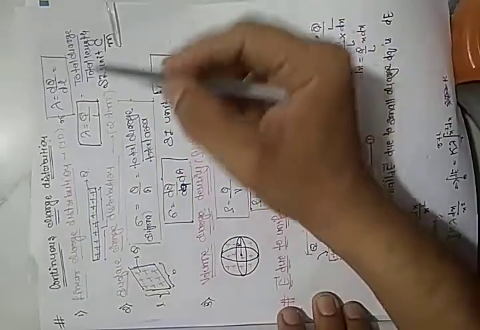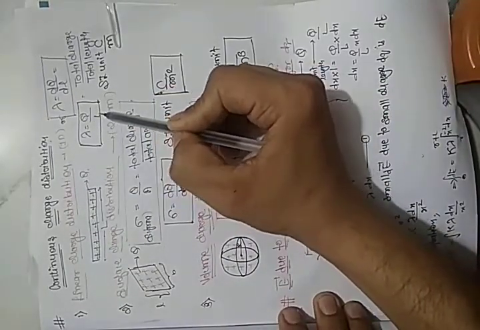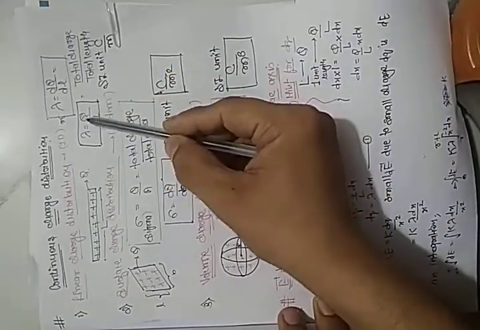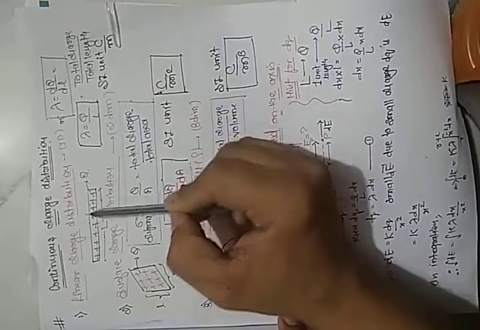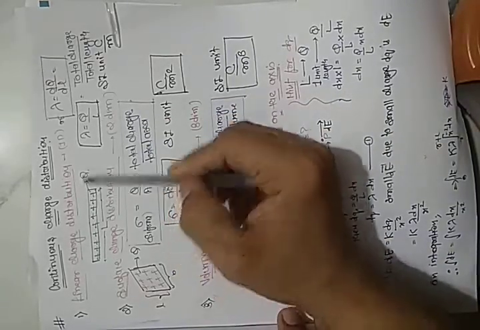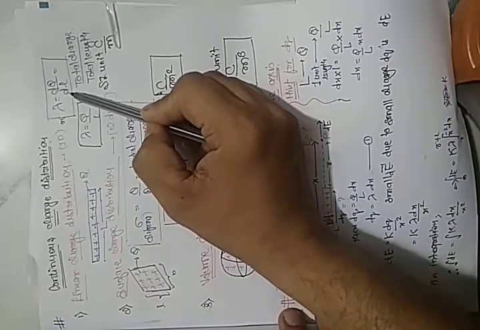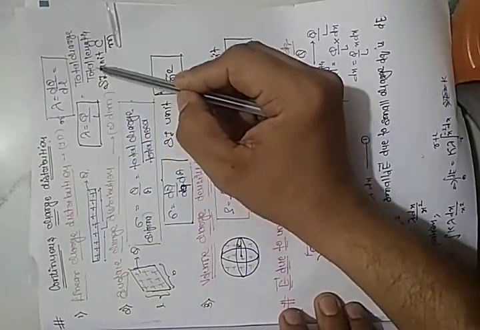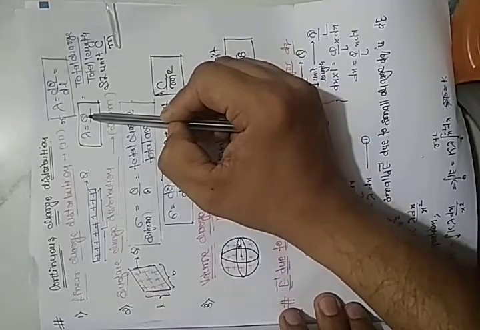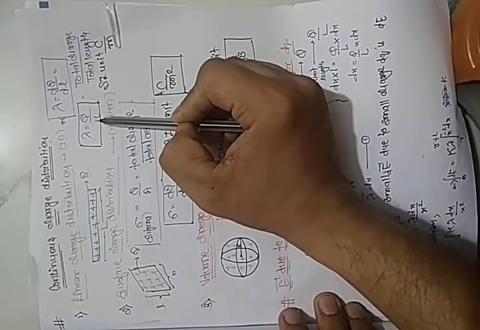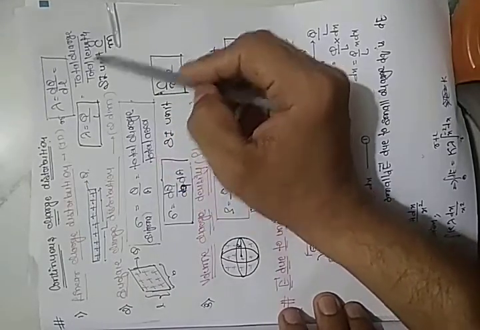So what is the formula? Total charge upon total length. If the total charge is given, put total charge and total length. If the small segment is given, then dq upon dl. Charge is measured in coulomb and length is measured in meter, so the SI unit is coulomb per meter.